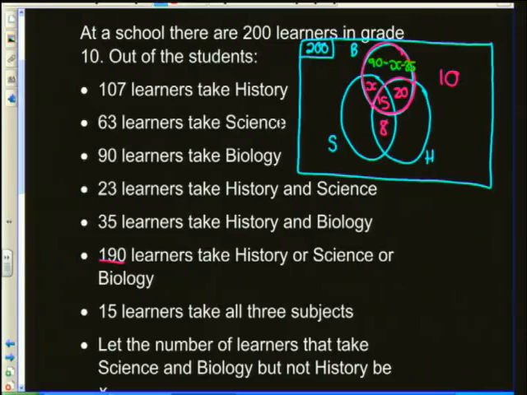And 63 take science, same thing. We're going to have to say 63 minus x minus 23. And 107 take history, so therefore same thing, 107 minus the 3 overlapping values there, so minus 20, minus 8, minus 15. And that then is your complete Venn diagram.